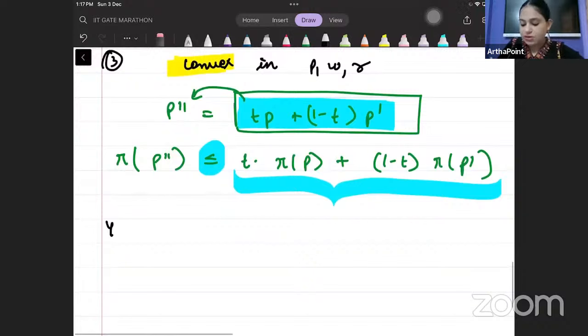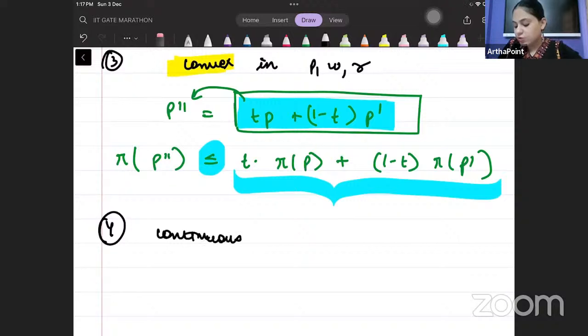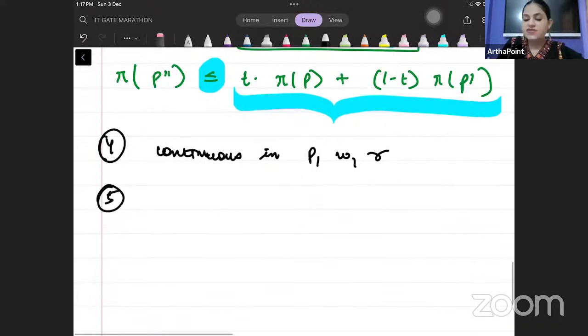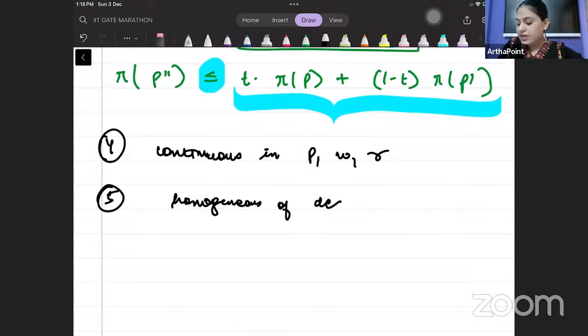What's the fourth property, beta, that I have? The fourth property is that it is a continuous function. It is continuous in P, W, and R. What's the fifth property we have studied? That it is homogeneous of degree 1 in P, W, and R, beta.